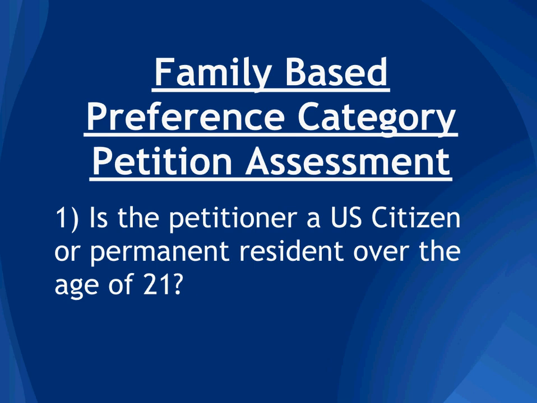Question number 1. Is the petitioner a U.S. citizen or permanent resident over the age of 21? So, in other words, if you're anything other than a U.S. citizen or permanent resident, such as an undocumented person, or you have an H-1B visa in the United States, then you can't file a petition under the family-based preference categories. And of course, again, you have to be at least 21 years of age.